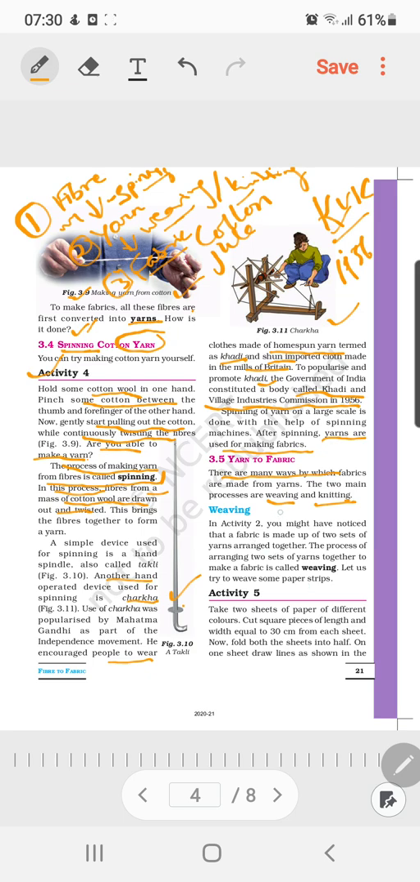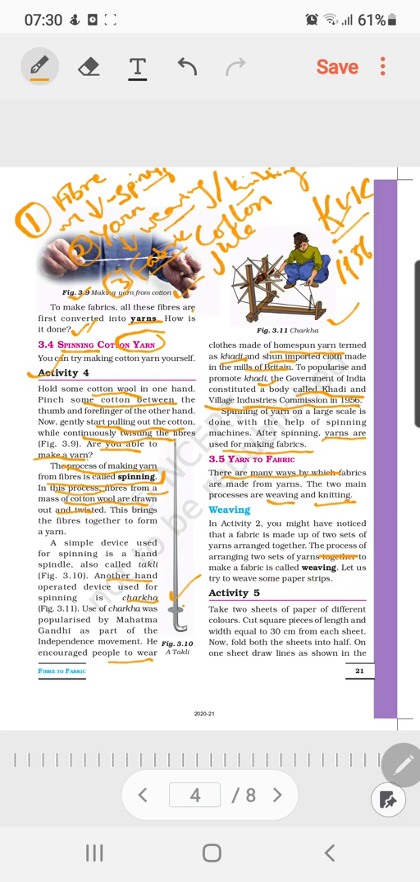So in activity 2, which you already did in the previous part of the learning, you might have noticed that the fabric is made up of two sets of yarns which are arranged together. Okay, so they are weaving it like this now. One horizontal pattern of aligning the fibers with respect to the vertical alignment, and like this they are weaving the fabric or making the texture.